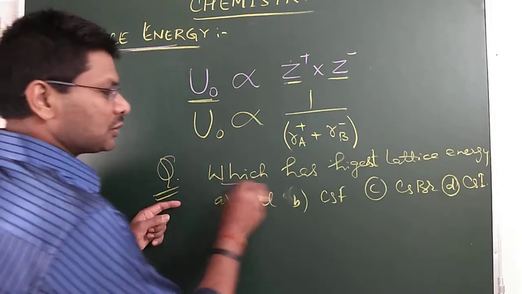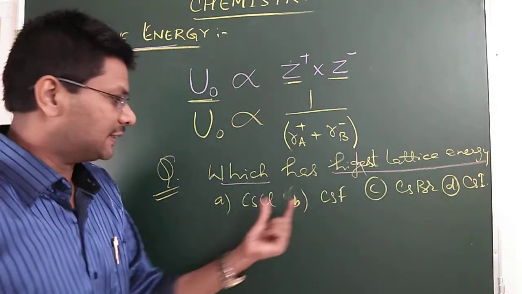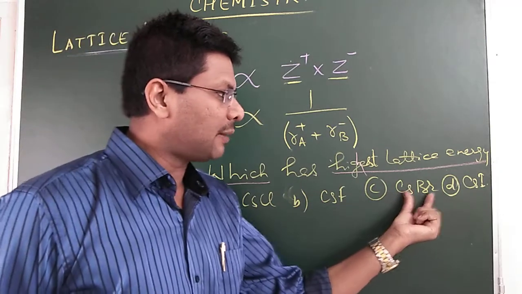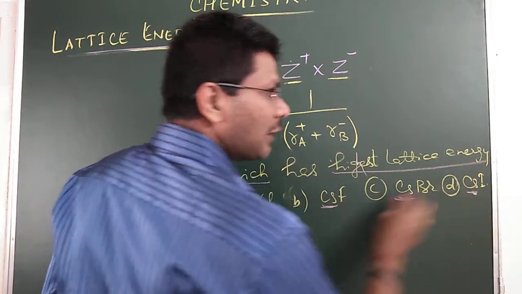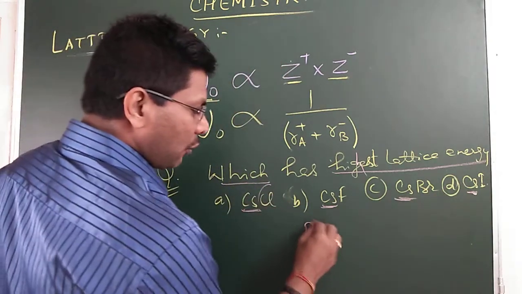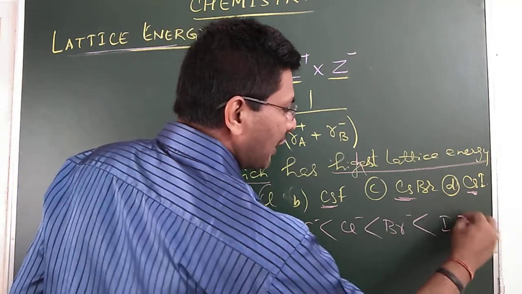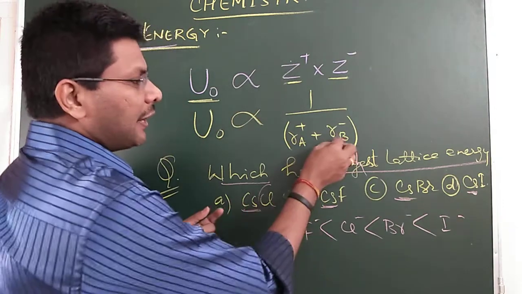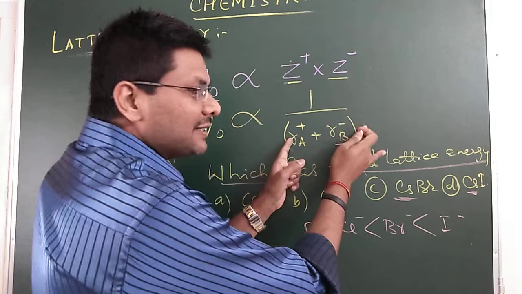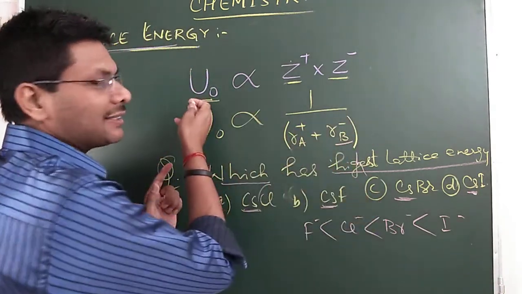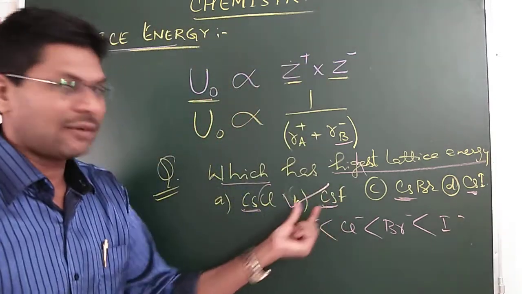Now let's discuss this question. Which has the highest lattice energy? Cesium chloride, cesium fluoride, cesium bromide, cesium iodide. So here the cesium ion is common in all of these. So we have to see that the fluoride ion is smaller than the chloride ion, which is smaller than bromide, which is smaller than iodide. So we find that the anionic radius of fluoride is the least, so that will have more lattice energy, because the lesser the radius of cation and anion, the more will be the lattice energy. The higher the charge on cation and anion, the more will be the lattice energy. So the correct answer is cesium fluoride.